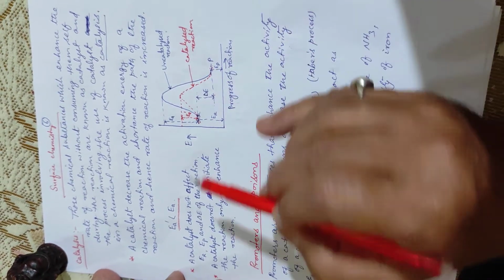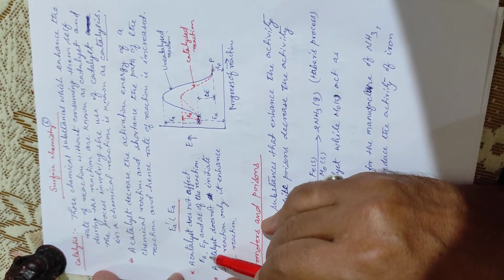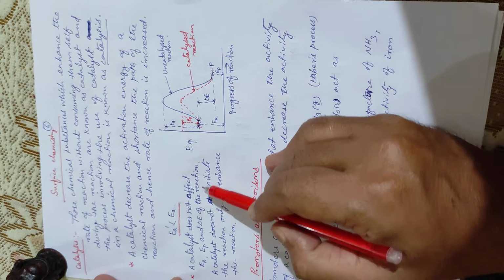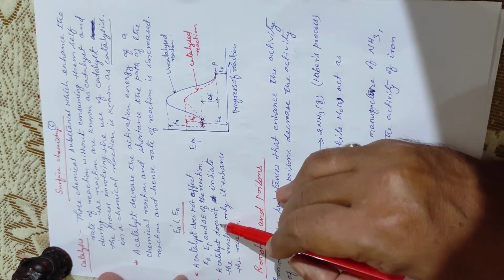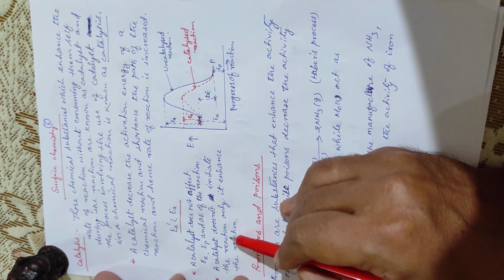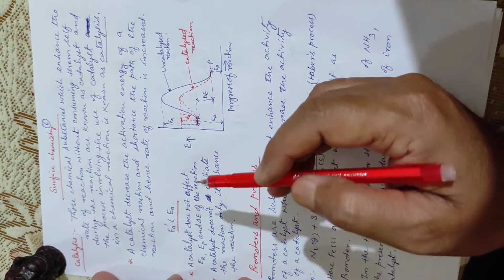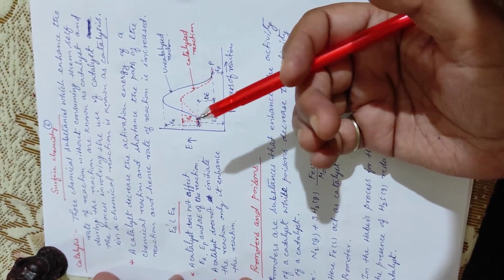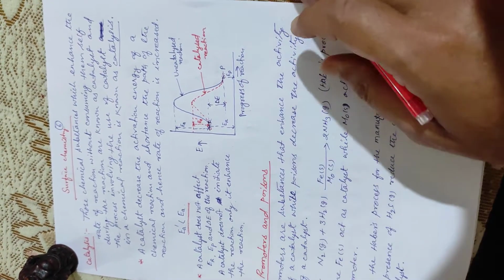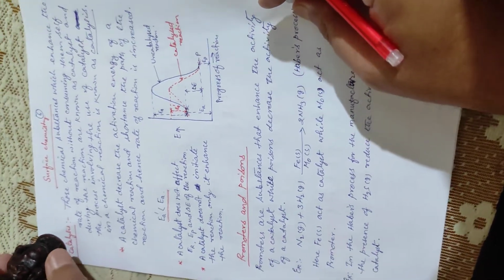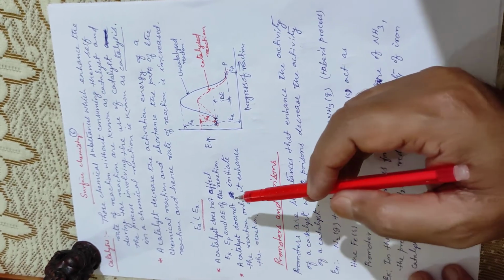Now, what does a catalyst do? Look at this point. A catalyst does not affect ER, EP and delta E of the reaction. This is one point. The second point is, a catalyst does not initiate the reaction, it only enhances the reaction. Suppose the reaction is not occurring on its own, then the catalyst does not initiate it, it only enhances the reaction. It means the reaction may proceed in the absence of a catalyst, only its rate is enhanced.